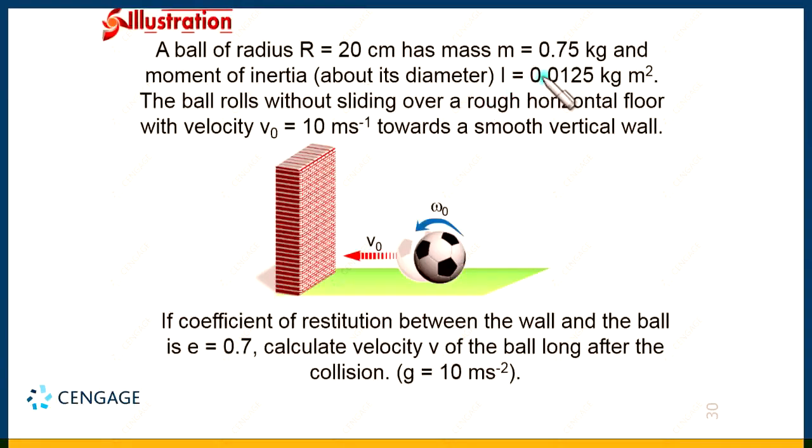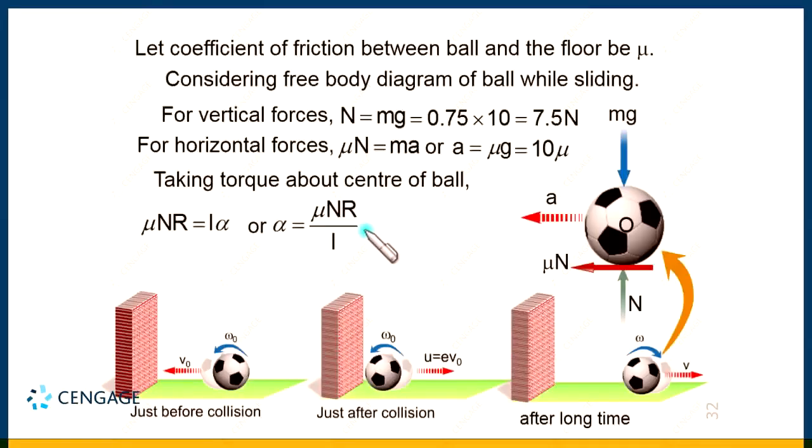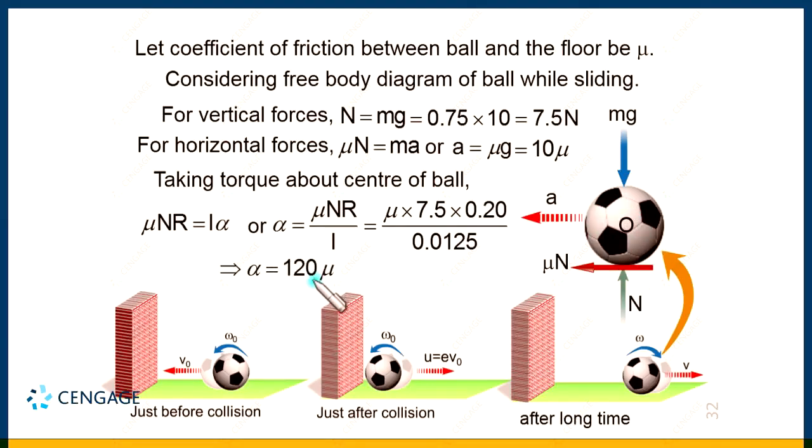You can observe here 0.0125 kg meter square, right. So let us substitute these values to get the value of the angular acceleration. We can solve this equation, and this value is 120 mu, and the direction should be in the clockwise sense.